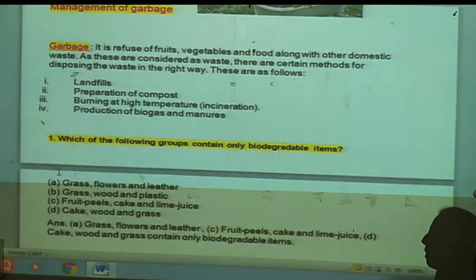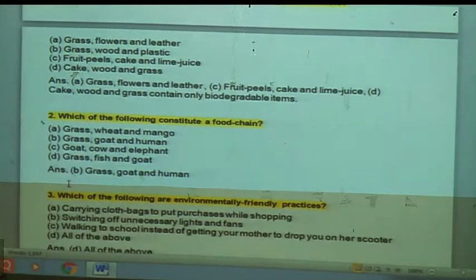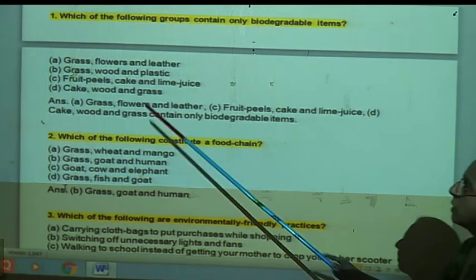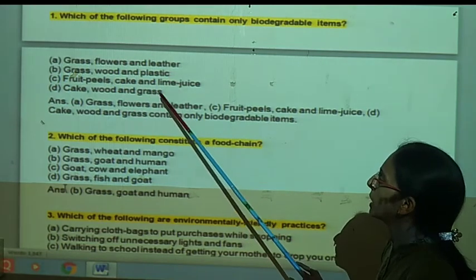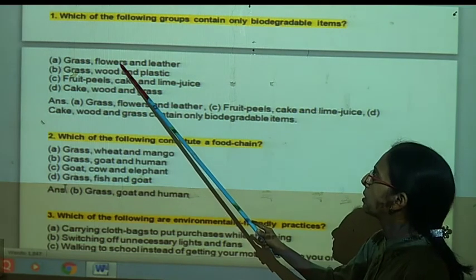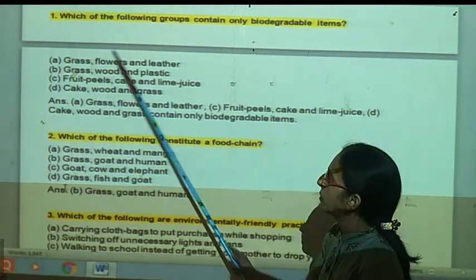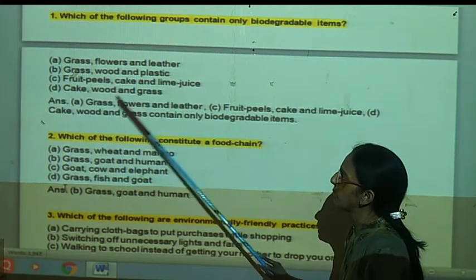Now we will see some questions related to this lesson. The first question is: which of the following groups contain only biodegradable items? Here you can see in A, grass, flower, leather. Then grass, wood, plastic. Here you have to see which is biodegradable and which is non-biodegradable. Grass is from a plant, a flower is from a plant component, and leather is animal skin. So these are biodegradable. From this, grass and wood are biodegradable, but plastic is non-biodegradable.